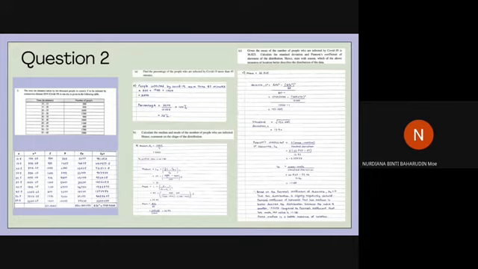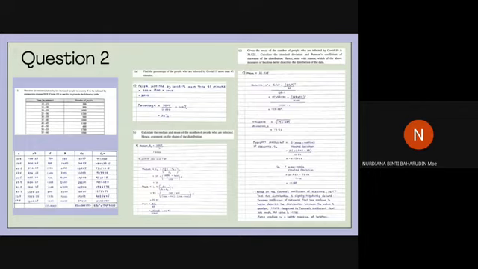And as for the last question, C, the question asks us to calculate the standard deviation and Pearson's coefficient of skewness of the distribution, and state with reason which of the above measures of location better describes the distribution of the data.